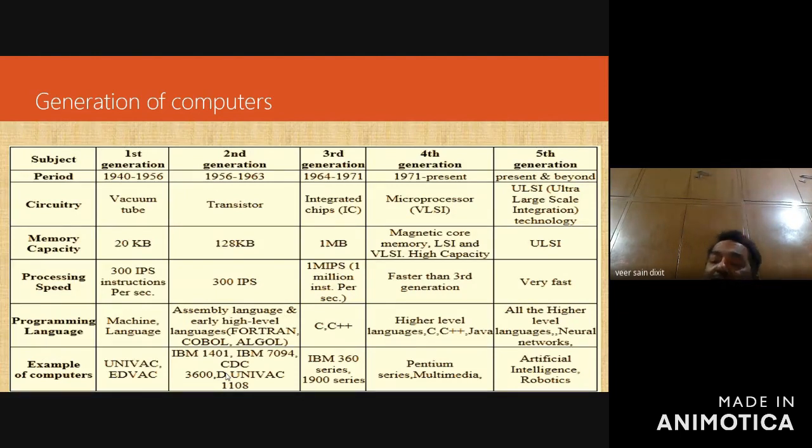These are the various questions which can be asked in the examination. What do you mean by translator? What are the different types of translators? I told you that translators are system software used to convert one programming language into another programming language. The translators are assembler, interpreter, and compiler. The assemblers are turbo assembler and macro assembler.